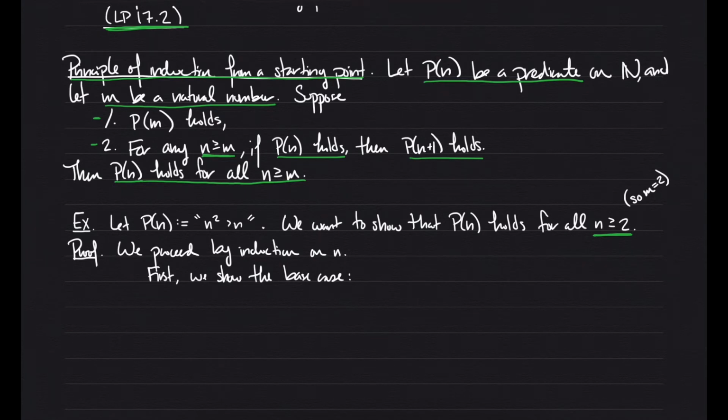And so what will that be? That will be that m squared is greater than m, but m in our case is 2. So we want to show that 2 squared is greater than 2, and we won't do any work in this proof. I think it's enough just to cite elementary school. So since 2 squared equals 4, and 4 is greater than 2, this holds. I think that's certainly enough to say. Okay, so now we want to show the inductive step.